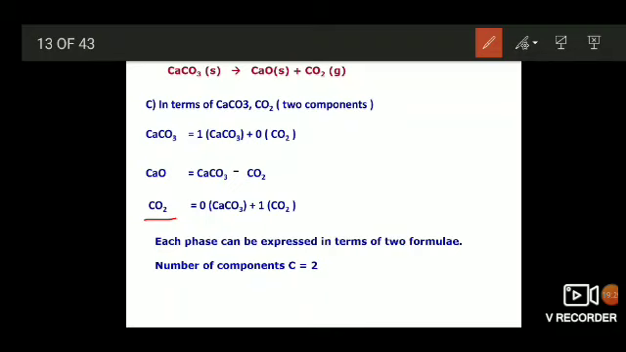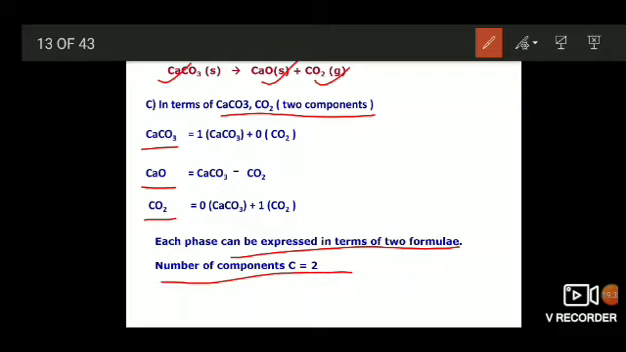Like this, each phase can be expressed in terms of two formulae. That is, number of components is 2. So in all this A, B, C, any two formulae are enough to explain all the three phases present in the system. Now, why can't we take all the three formulae, CaCO3, CaO and CO2, number of components 3? We can't take like that.